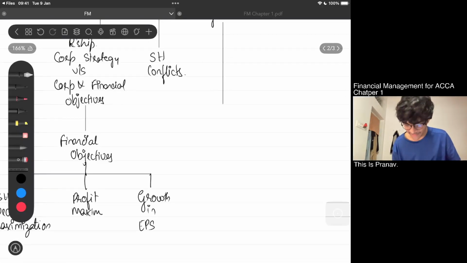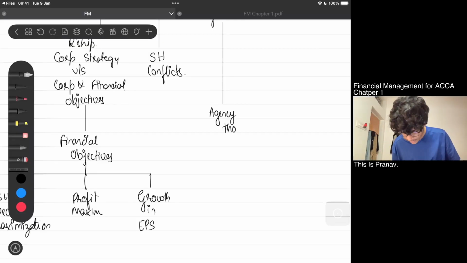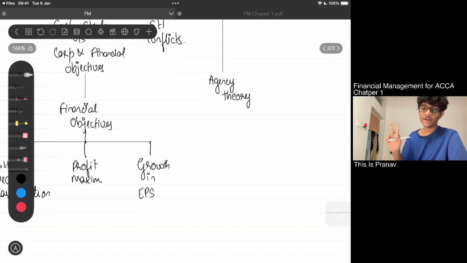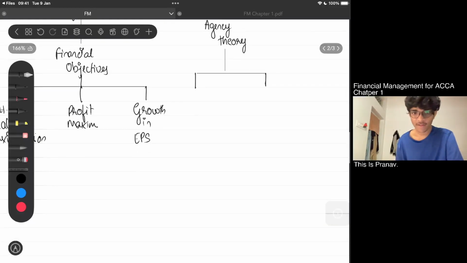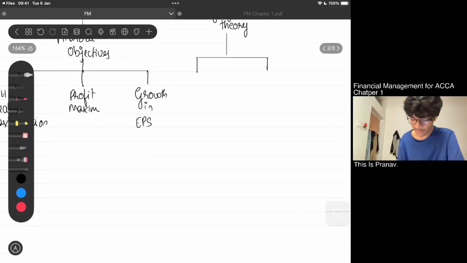So we have agency theory. And under agency theory, we have 2 subsections. So we have managerial reward schemes, that is nothing but bonus schemes.